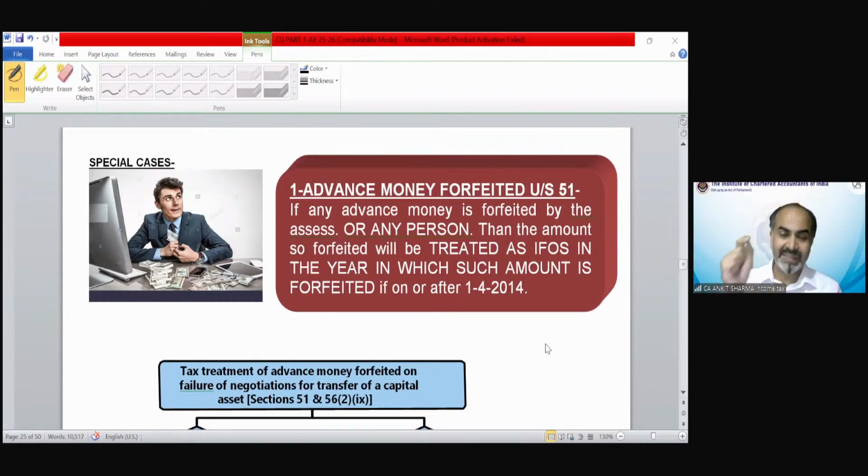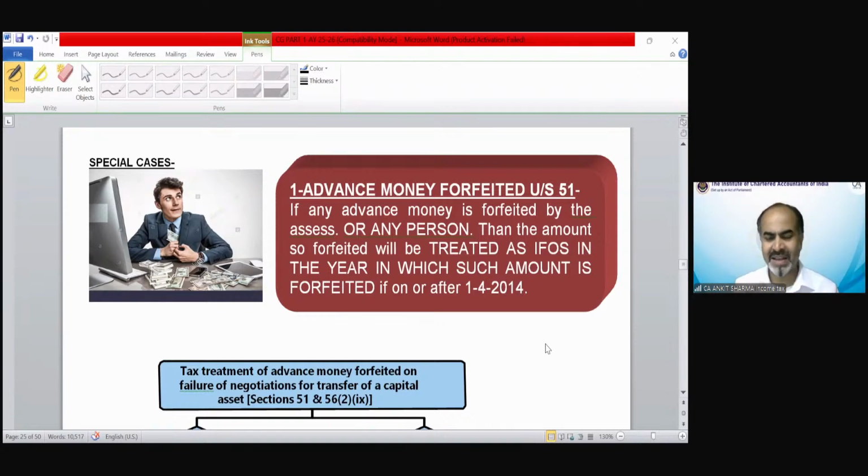At the time of that sale, whatever sale consideration I receive would be my sale consideration. Suppose my cost was 10 lakhs. Now at the time of sale of that property, the advance money I have forfeited is reduced from my cost. So now cost would be treated as 9 lakh. उसी का indexation करेंगे.